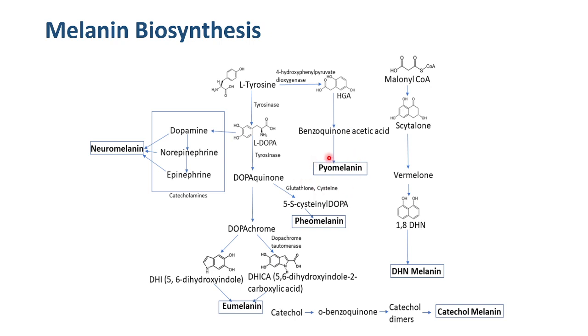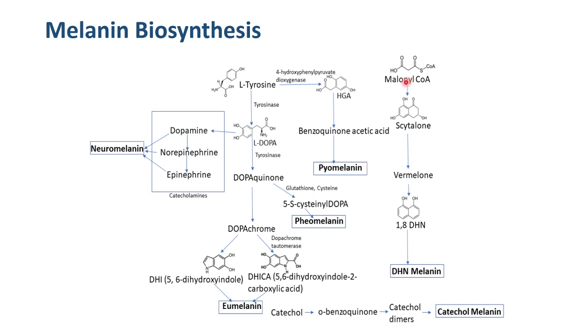In bacteria, the studies found that the two main types of melanin produced are eumelanin as well as pyomelanin. Pyomelanin is produced via homogentisate, with tyrosine as the precursor: the 4-hydroxyphenylpyruvate dioxygenase enzyme catalyzes the production of homogentisate. From homogentisate, the pyomelanin is produced, and pyomelanin is one of the predominant melanins in bacteria.